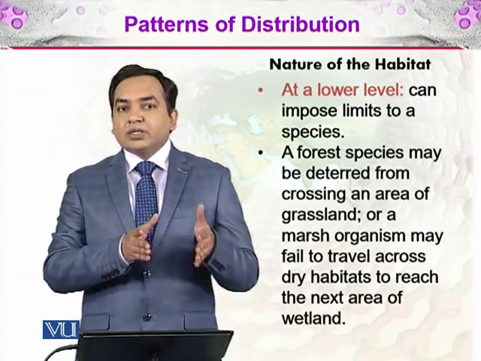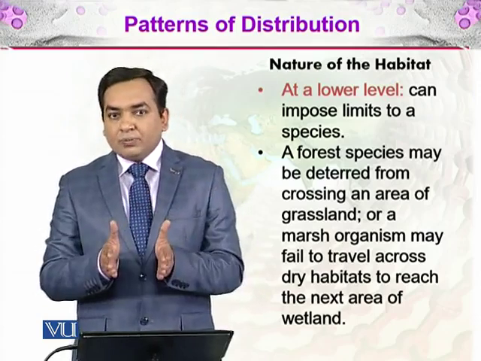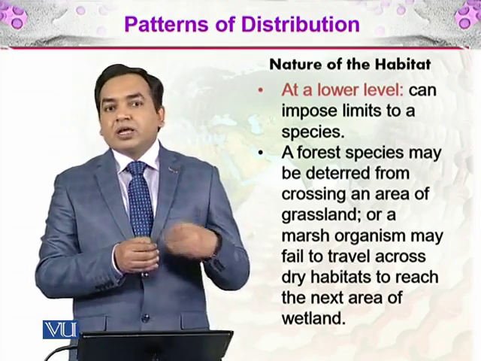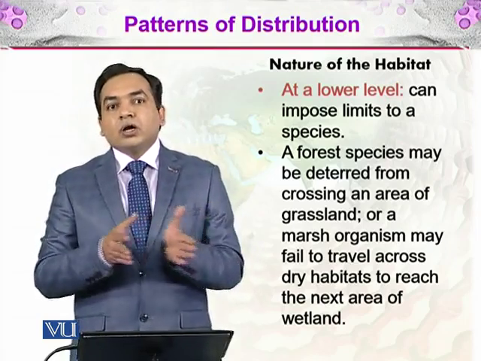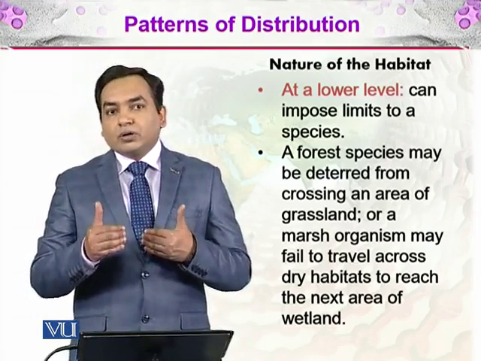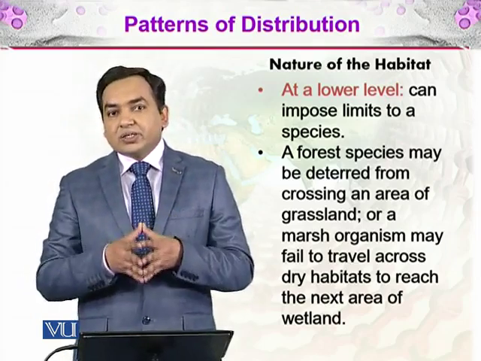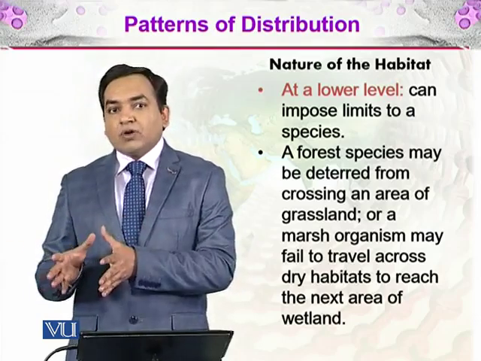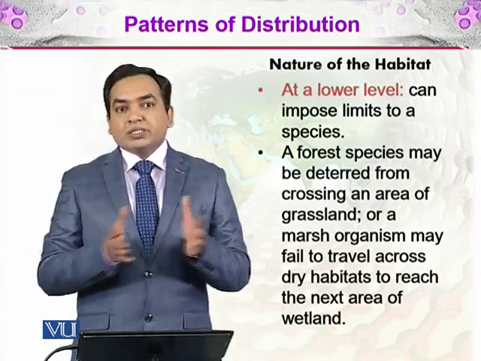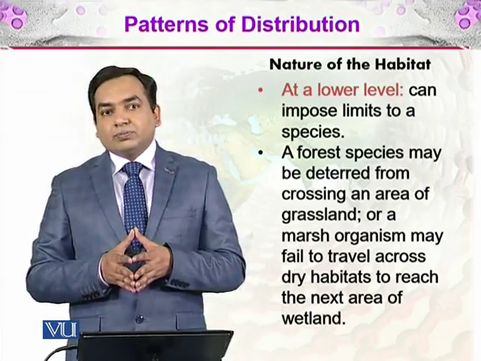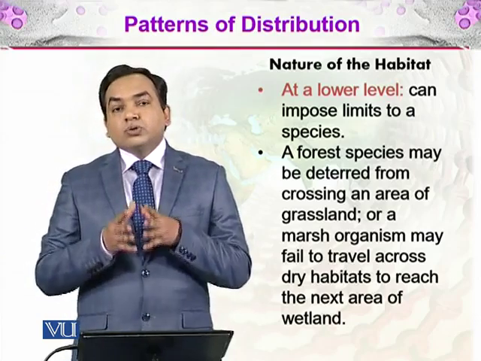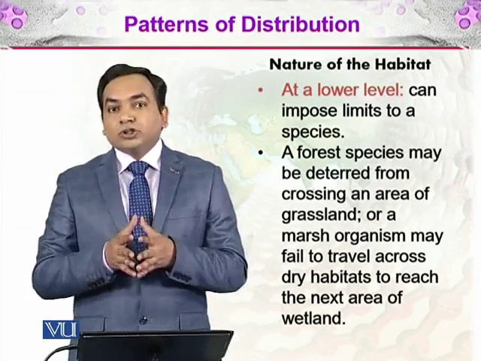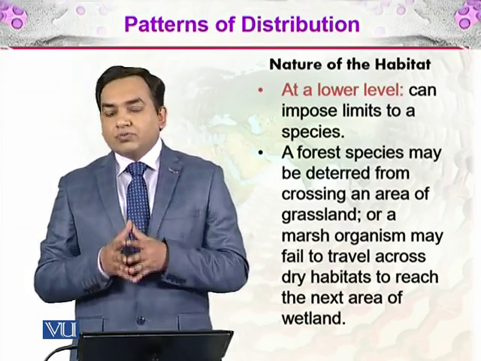Nature of habitat means that if there is a grassland between two woodlands, one woodland has a particular monkey which cannot cross the grassland because there are no trees there, and the other woodland will have a different set of ape species. So that means they will have a different set of biological diversity, the flora and the fauna.